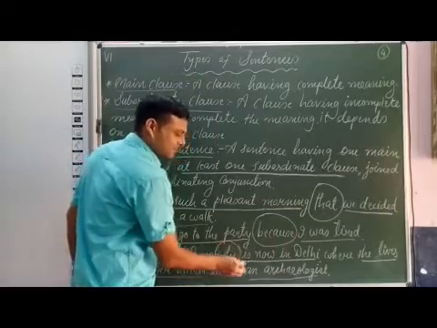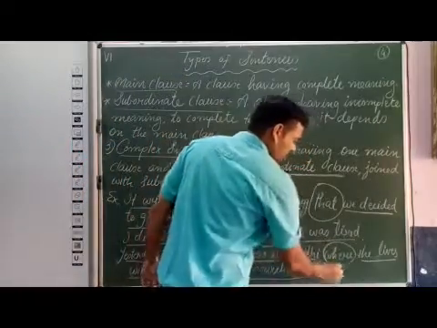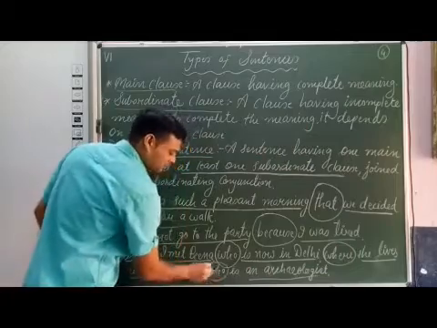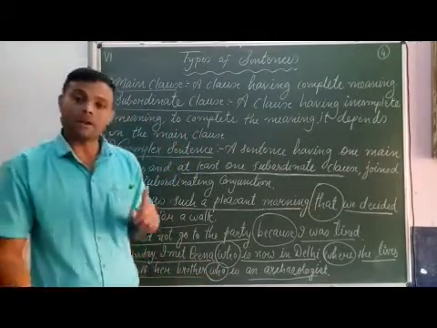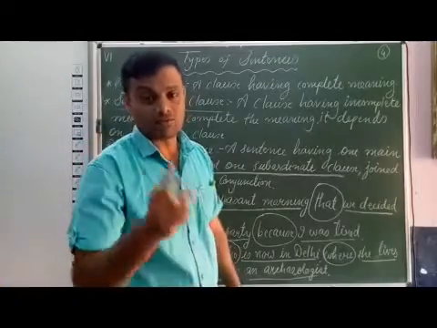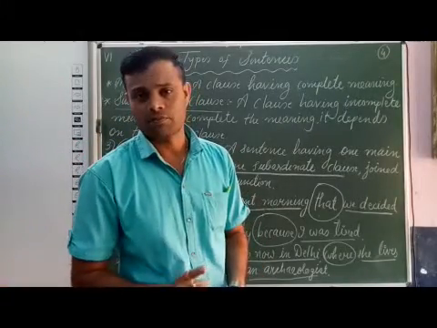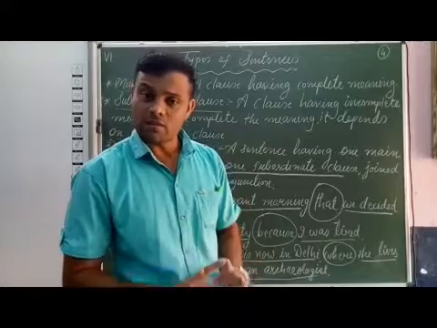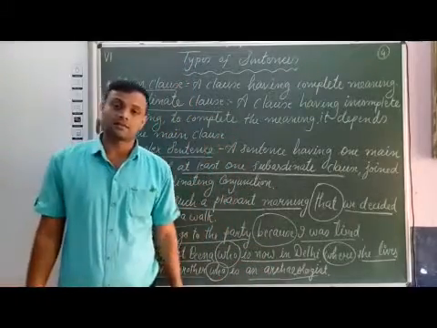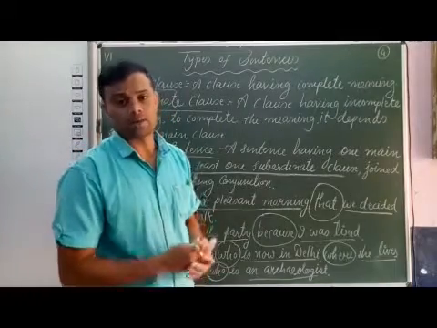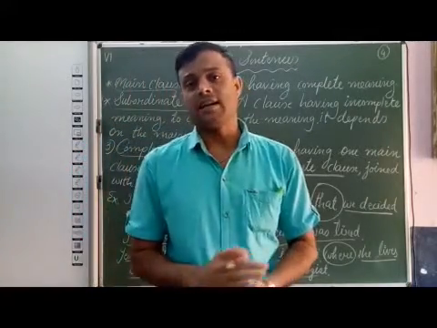So this sentence is also a complex sentence. A sentence having one main clause and at least one subordinate clause joined with subordinating conjunction is a complex sentence. I hope you have understood types of sentences.